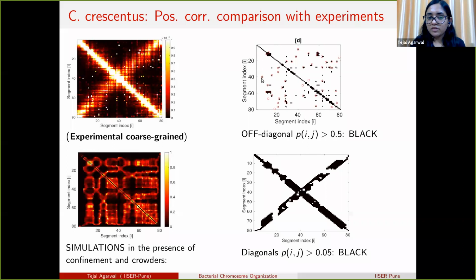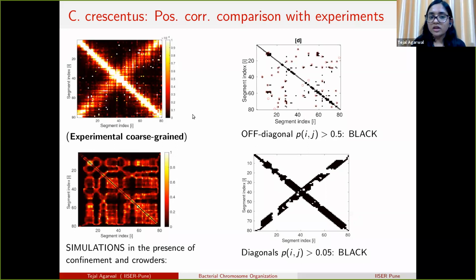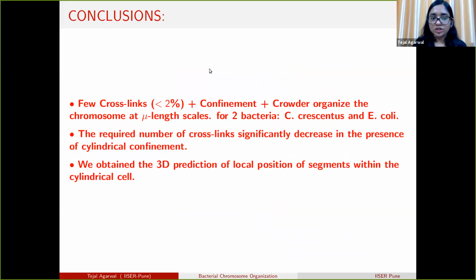From here we see that all the off diagonal points which are present in this map are also present here. And we also get more off diagonal points, which was not the case in the absence of crosslinks. So we think that the cylindrical confinement is helping the polymer to organize linearly because of its geometry. So this is the conclusion.